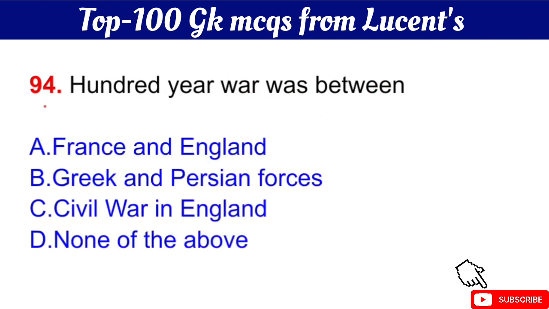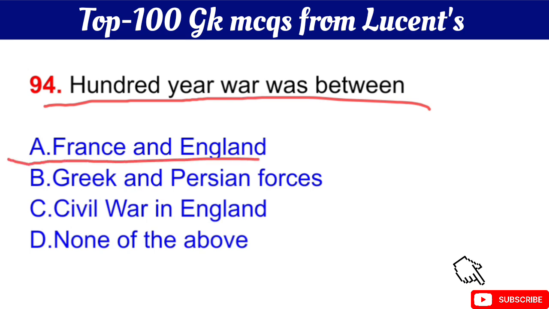Question number 94 is the 100-year war was between. The right answer is option A, France and England.